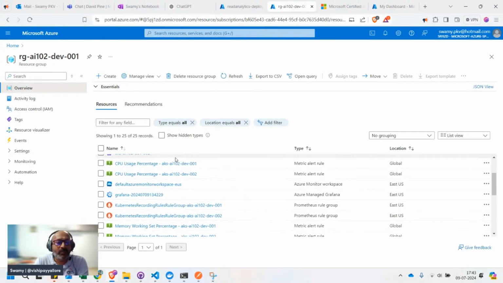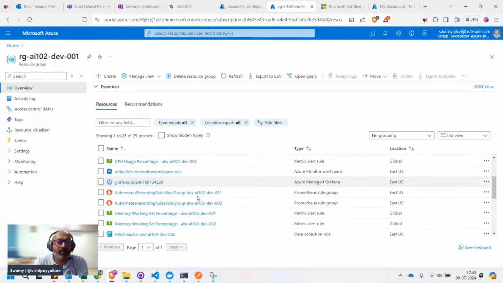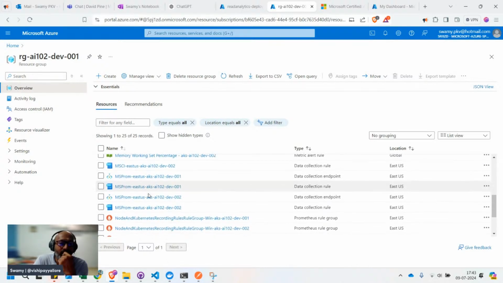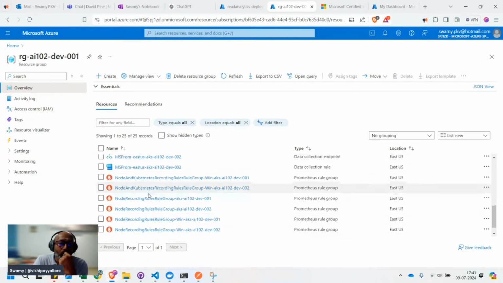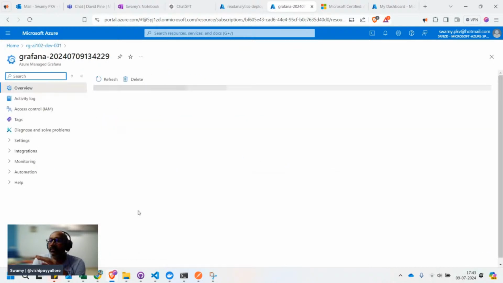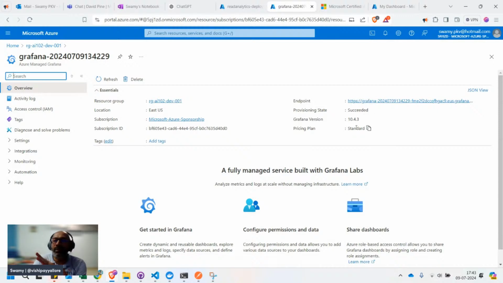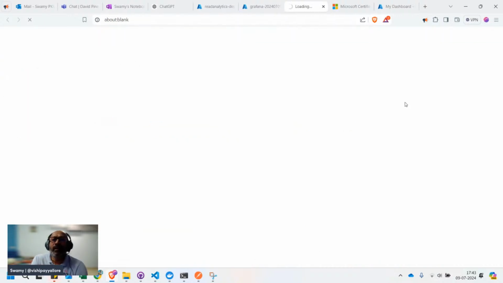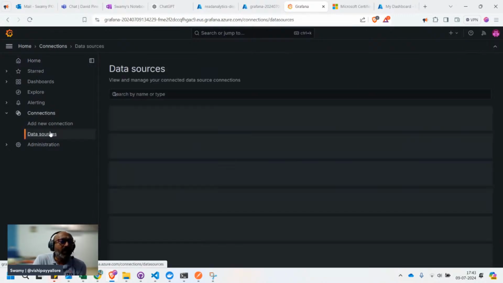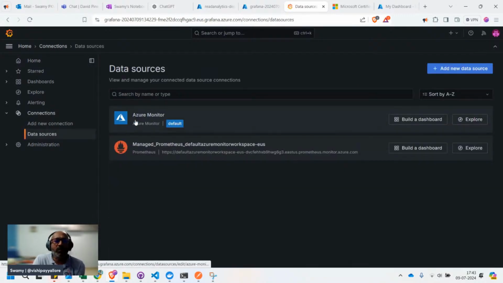Also, you can see the Grafana and the Prometheus, which I just enabled. Let's see this Grafana. I didn't do a deep dive into that, but just came in here. I think somewhere the data source is also there.